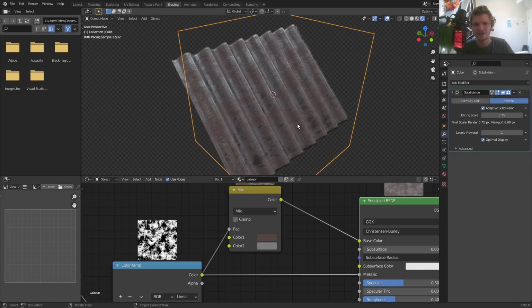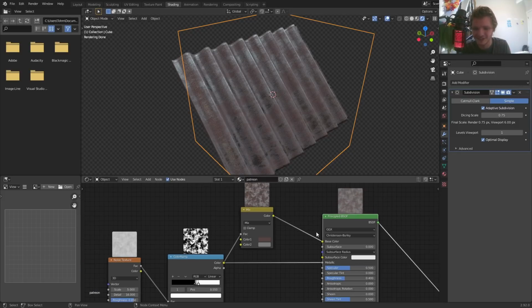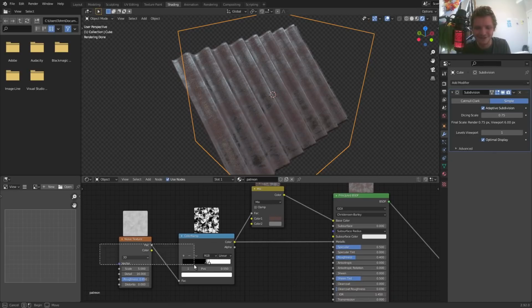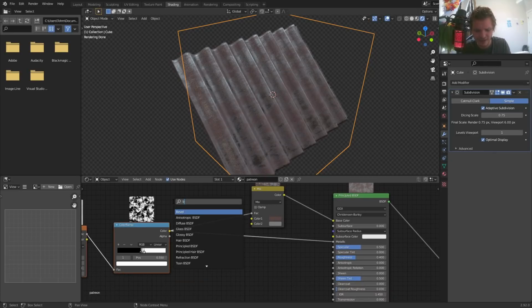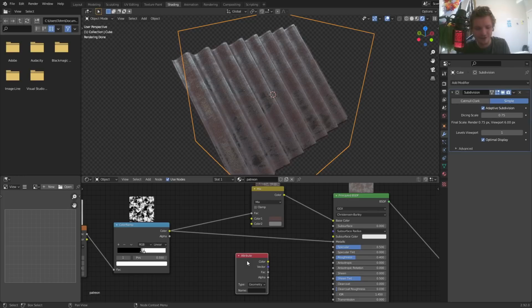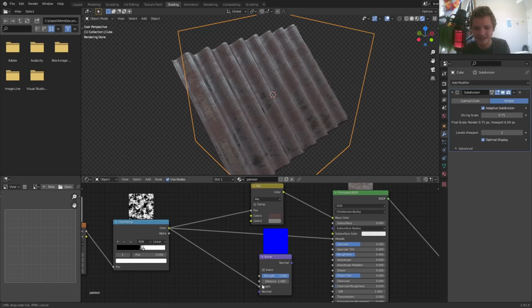I also want the rust to have some height because it's accumulating on the surface. We could do that with vector displacement, actually, but I'm not going to recommend it. So instead, let's just use some bump mapping. I'm just going to use bump. Nope, that's an attribute node. I'm just going to use a bump node, which converts, as you know, factor information into vector normal mapping information. So you just take this, connect it to the height.